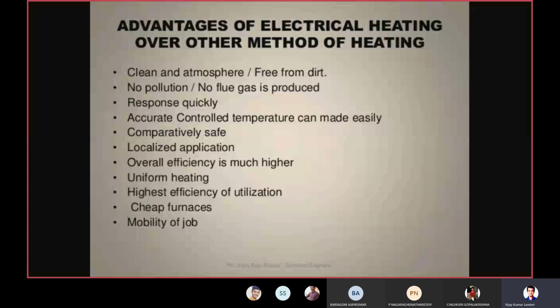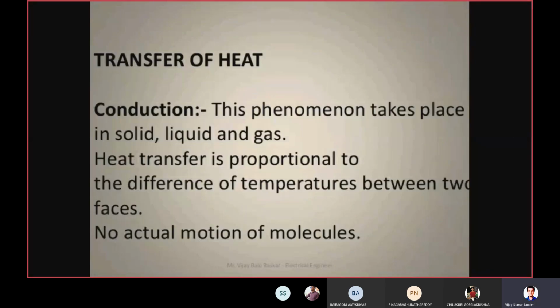It's comparatively safe and a localized application, so overall efficiency is much higher. Uniform heating, highest efficiency of utilization, cheap furnaces and mobility of job. These are the advantages of using electrical heating over the other methods of heating. So now, transfer of heat.